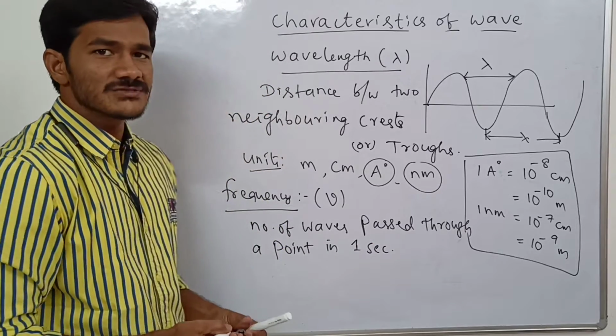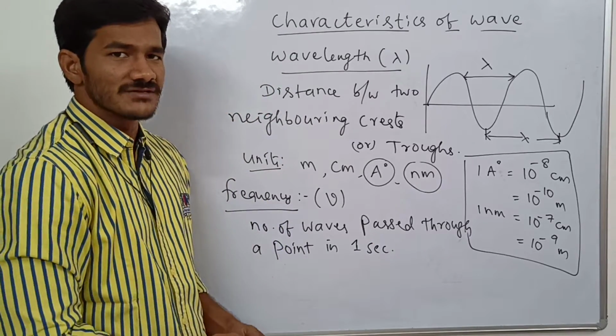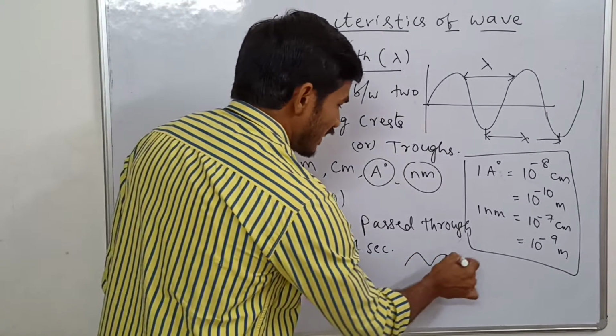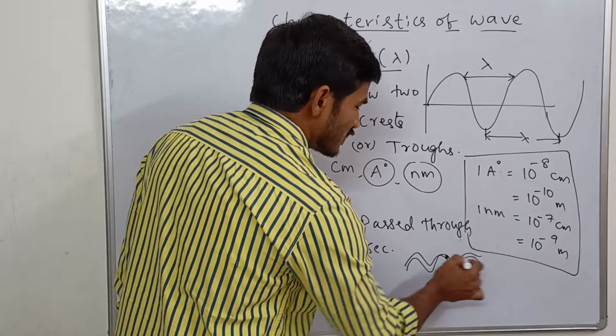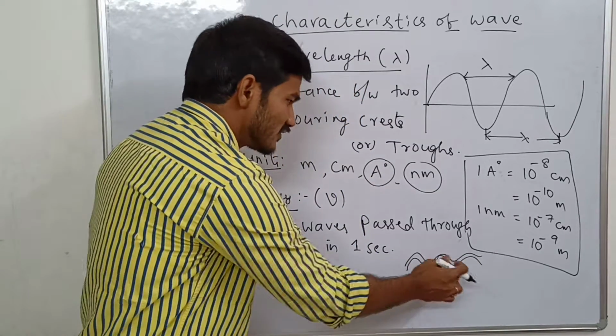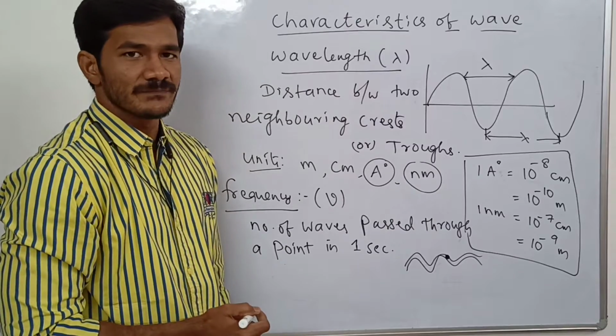Let us take this point. If more number of waves pass through a point in 1 second, the frequency is more. If fewer waves pass through this point, the frequency is less.